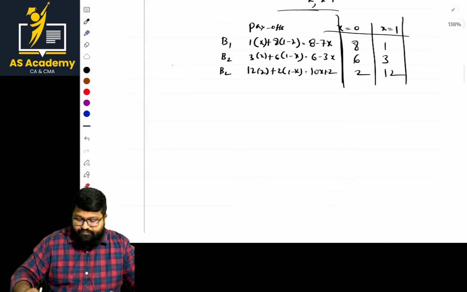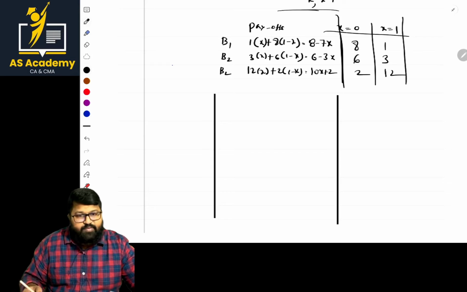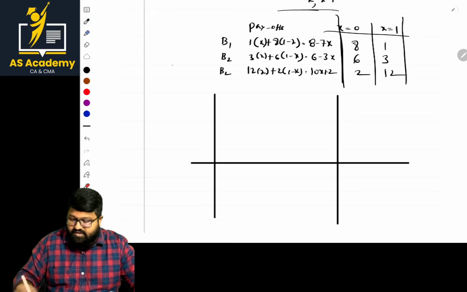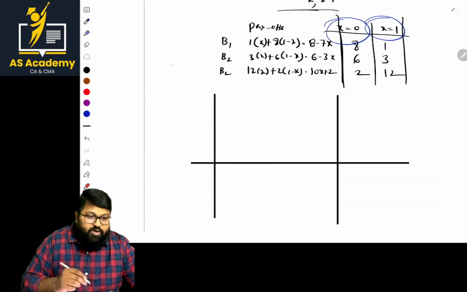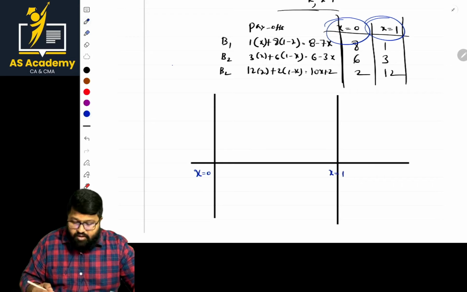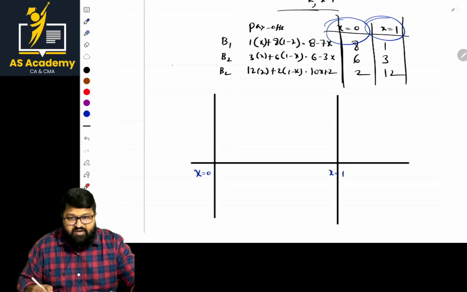How to plot, sir? Just listen properly, ma. Sir, we are having 2 lines mentioned there. Okay, and we are taking some axis there. Here he has mentioned x equal to 0 and x equal to 1. 2 values are given. So here it is x equal to 0, here x equal to 1, basically. Now we plot the points. Whatever point we are getting, we plot them in the graph.